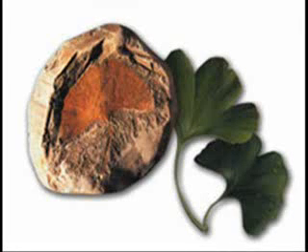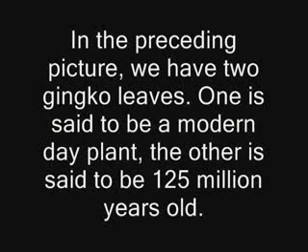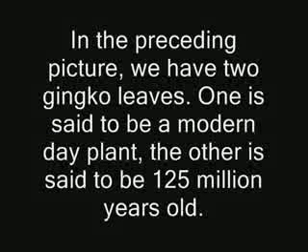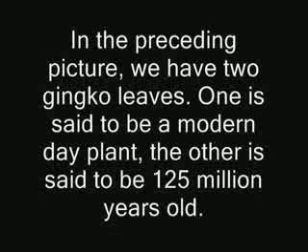In the preceding picture, we have two ginkgo leaves. One is said to be a modern-day plant, the other is said to be 125 million years old. Where's the transition?